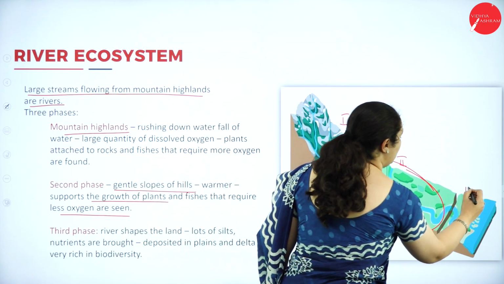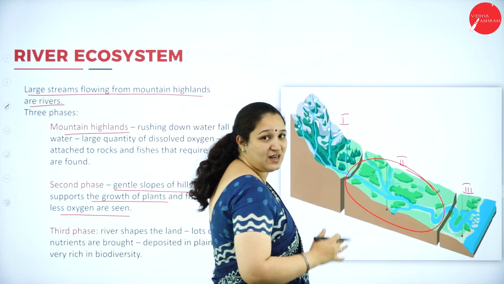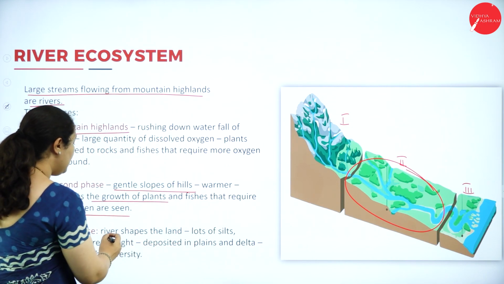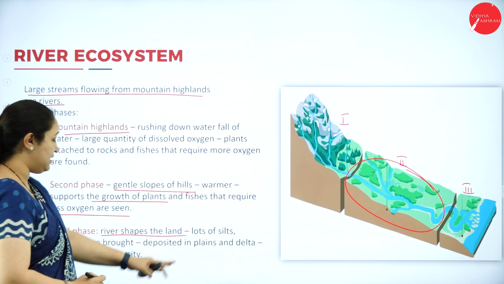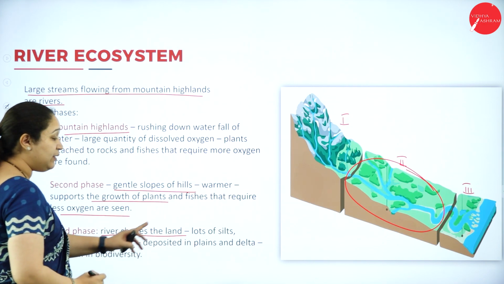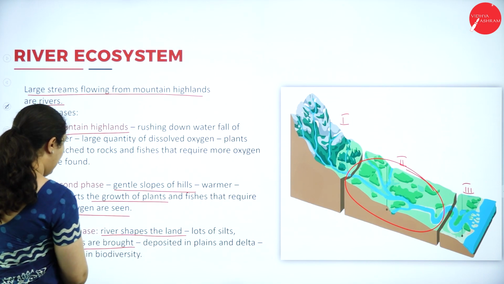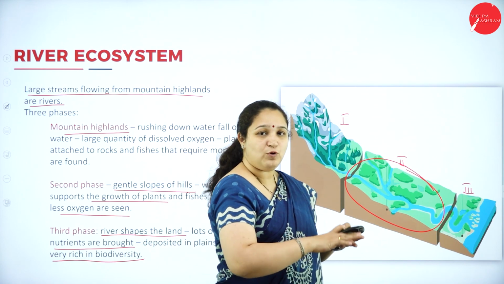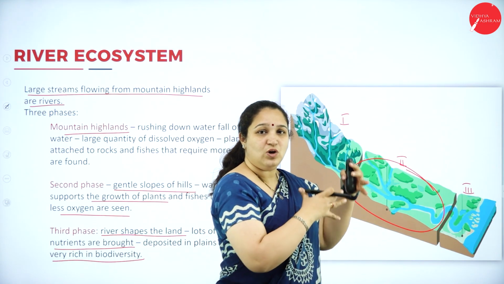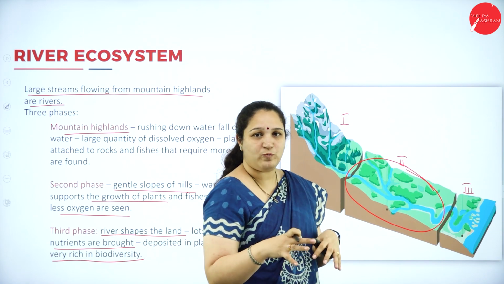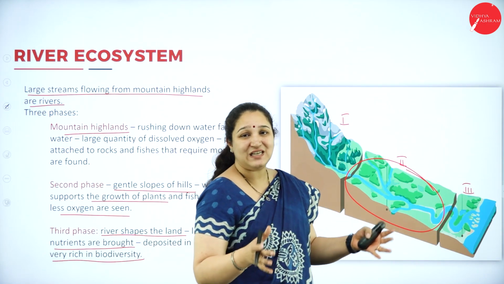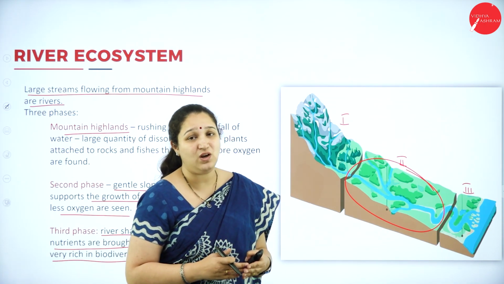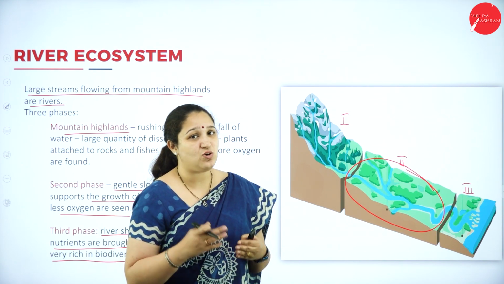The third phase of the river is the formation of the delta region. Here the river shapes the land, a lot of silt is there, and nutrients are brought and deposited in the plains and in the delta, which are very rich in biodiversity. Here the river flows normally, there is no rushing down and no hill slope. A lot of silt is brought out, and it is rich in nutrients and thus very rich in biodiversity. So these are the three phases of the river ecosystem.